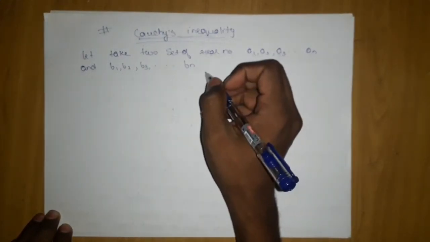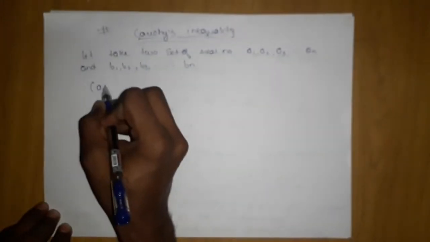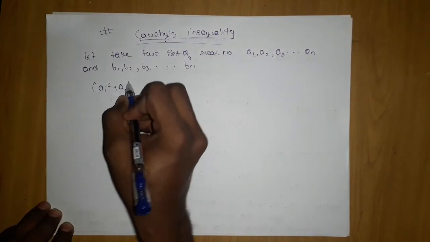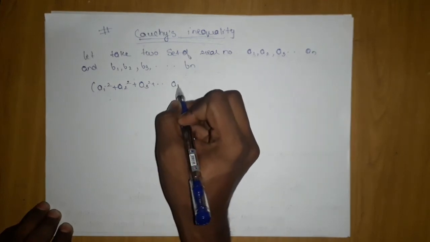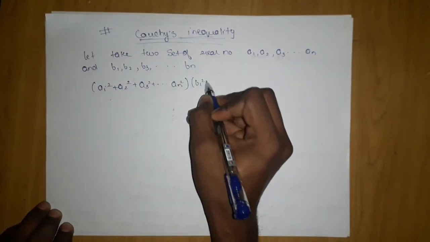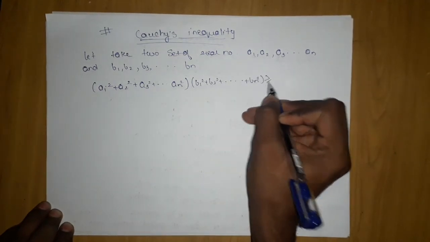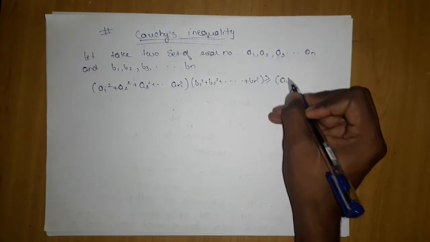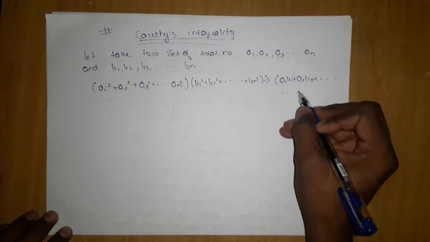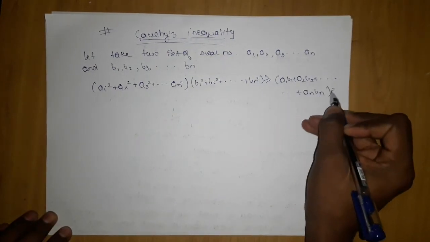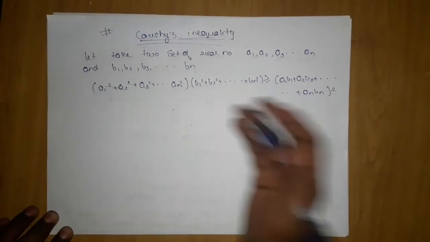Then by the Cauchy-Schwarz inequality, I can write that (a1 square plus a2 square plus a3 square and so on till an square) into (b1 square plus b2 square and so on till bn square) is greater than or equal to (a1 b1 plus a2 b2 and so on till an bn) the whole square.